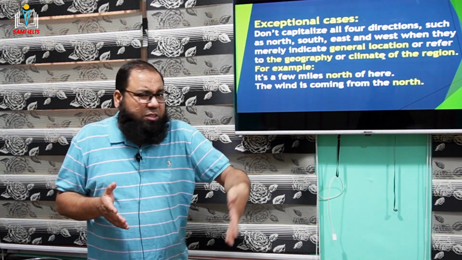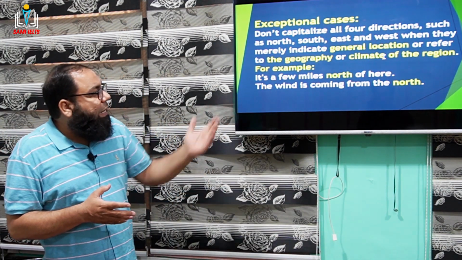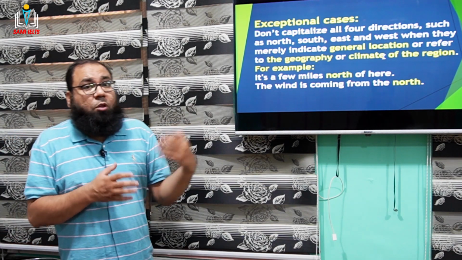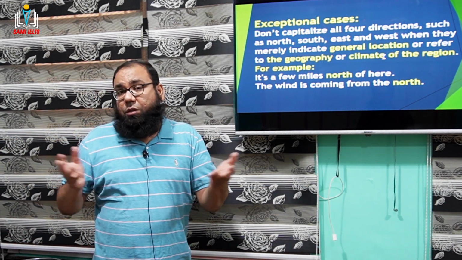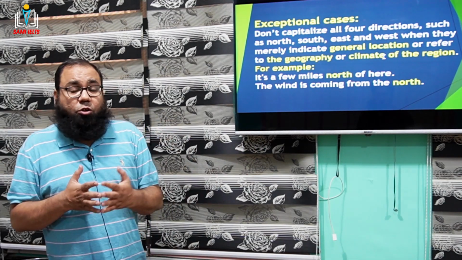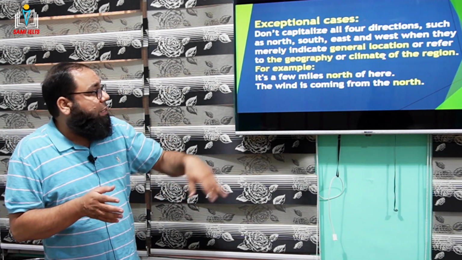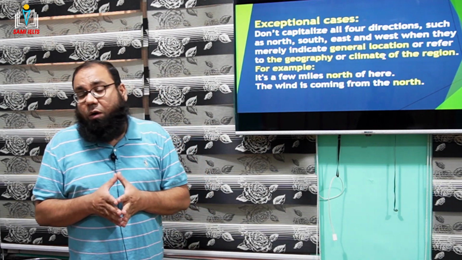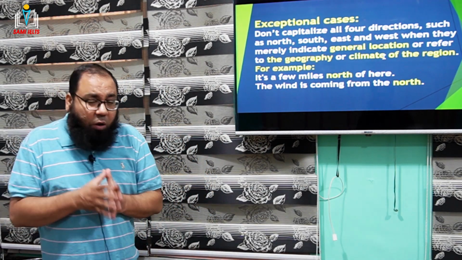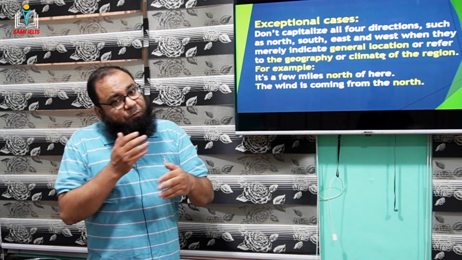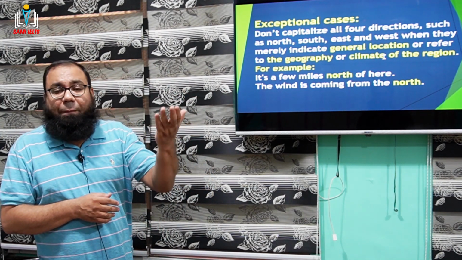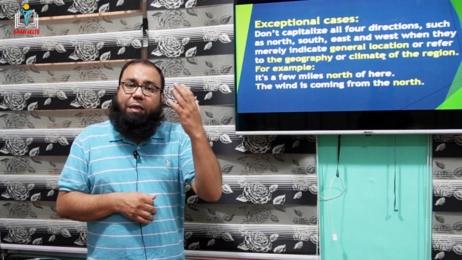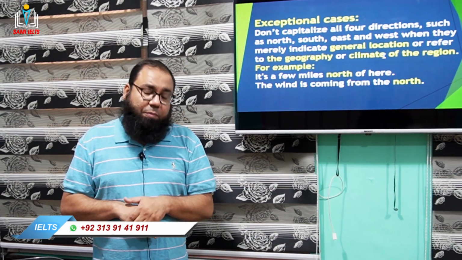If you see the second example, "The wind is coming from the north." Again, this is not a specialized area, it's not a proper noun. So in these two examples, north is written in small letters, while in the first two examples they were capitalized because they were indicating a proper place.